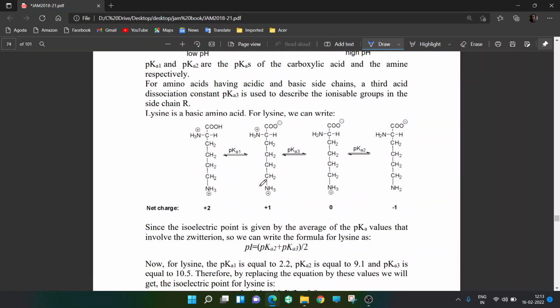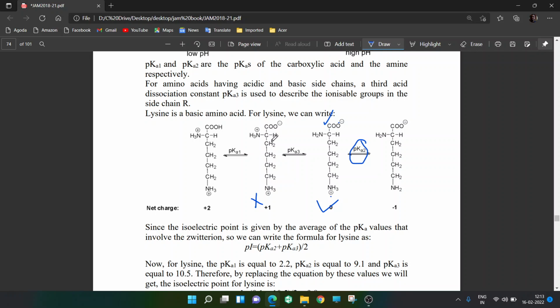Whereas when you look at this lysine, what happens? Here it is not a zwitterion. This is a zwitterion because you have minus and you have plus. Now look here. pK2 here is not a zwitterion, but pK2 will be used because it involves one of the species which is a zwitterion. So this pK2 we have to use. pK3 also we have to use because from the zwitterion you are getting this. What about pK1? Let us see.